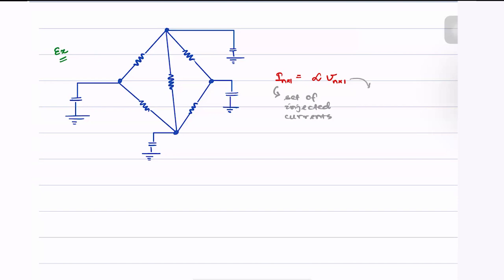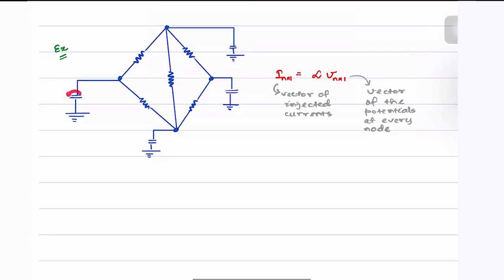And what is V? V is a vector of potentials at every node, or the voltage at every node. So this is how we can model the current through the network, the current and voltage relation.